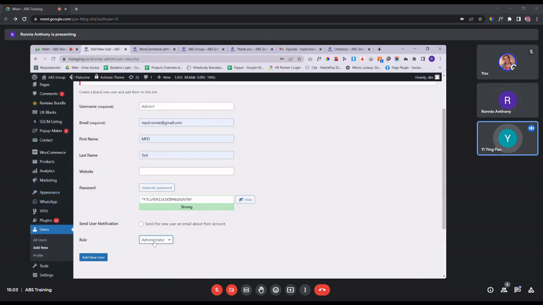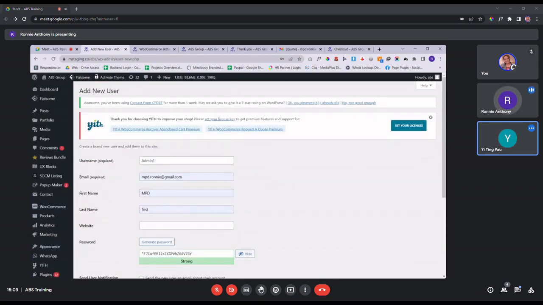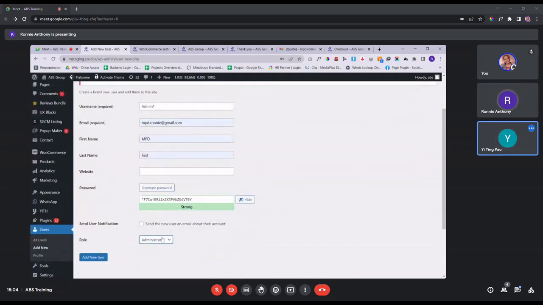Yes. So can you share a list or a guideline with all the roles' descriptions? This one I think afterwards maybe. Probably there's a documented guide on their roles on the website, but I'll look for you later, then share the link with you. Oh, okay. So there will be a guideline, the description, right? Yeah. Okay, thank you. So once you're done, you just click add new user, then they will be added as the new user itself.